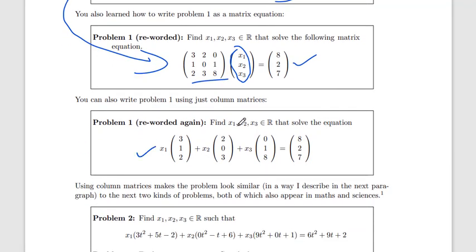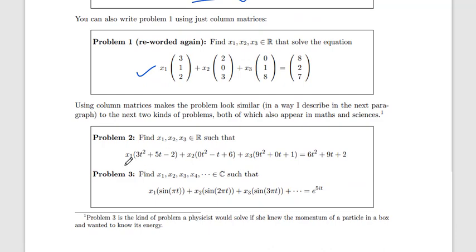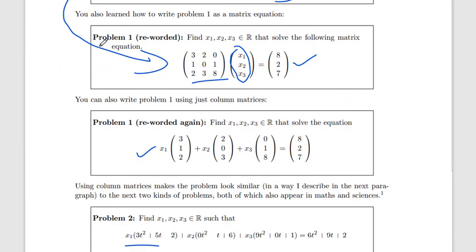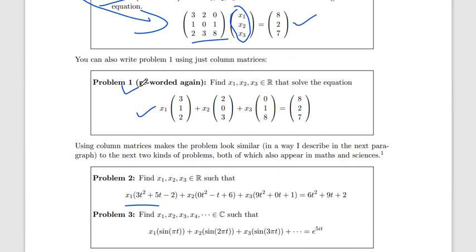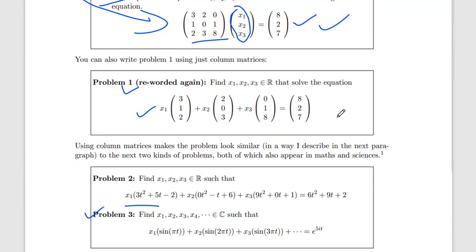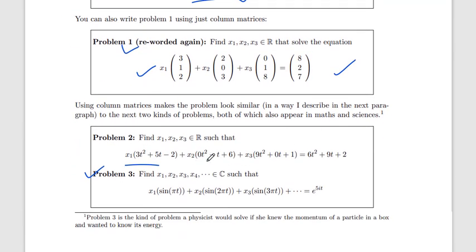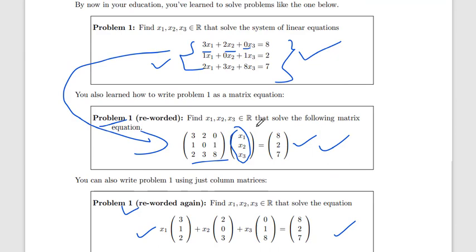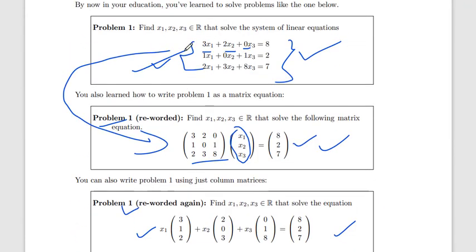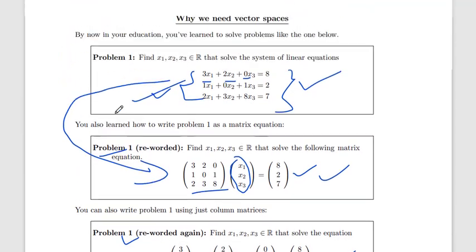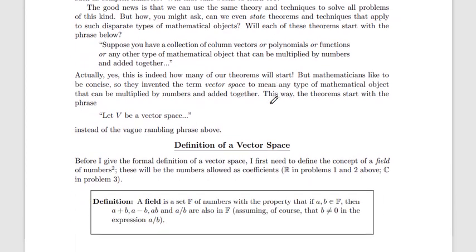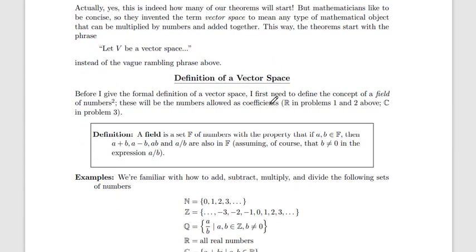Also we can write it like this, and also like this. So this is the same linear equation. So this is a matrix form, this is a polynomial form, and this is a function form. So you have three different methods to solve these types of linear equations. Now, the definition of vector space.